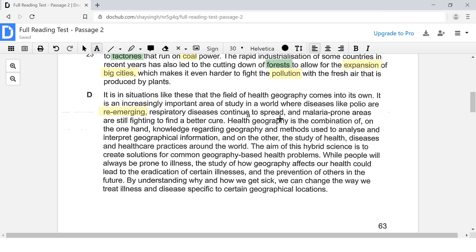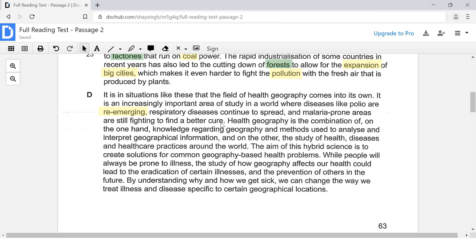It's saying that diseases continue to spread, that they are still growing. They are re-emerging and they are growing. So let's read this sentence here. It's probably going to be our matching sentence. It says, it is an increasingly important area of study in a world where diseases like polio are re-emerging, respiratory diseases continue to spread, and malaria-prone areas are still fighting to find a better cure.